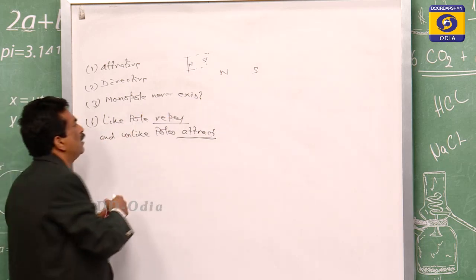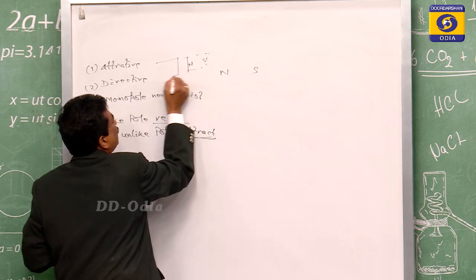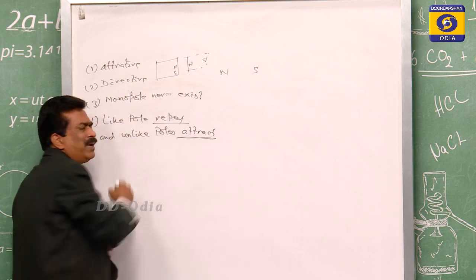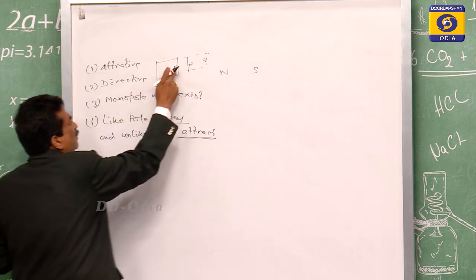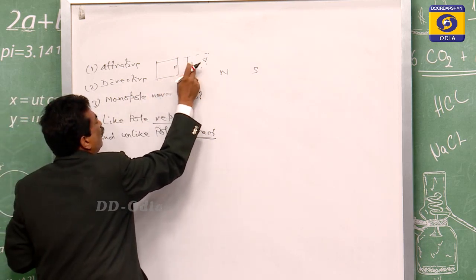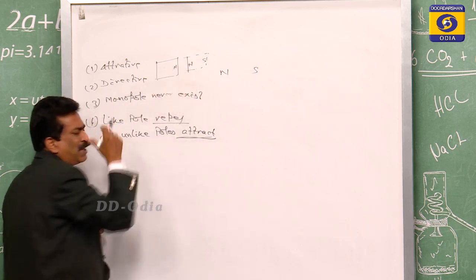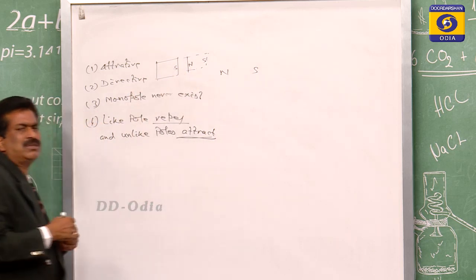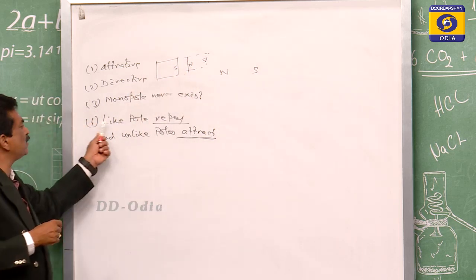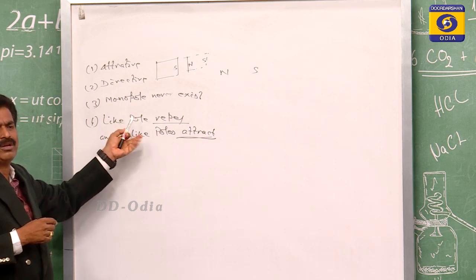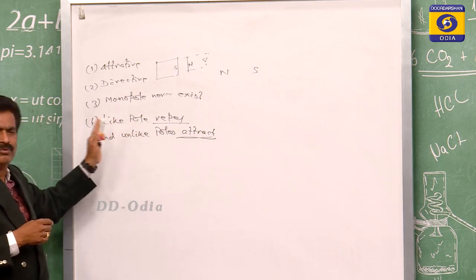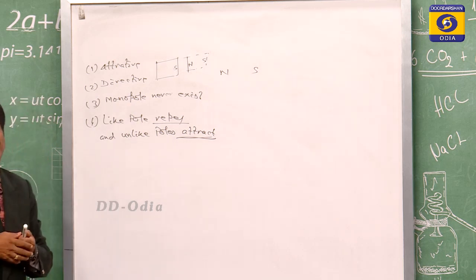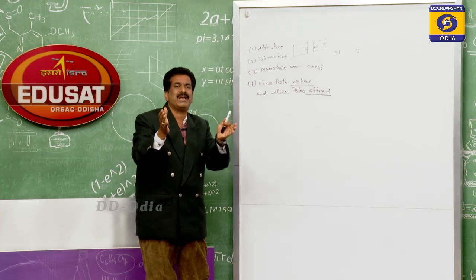Between the poles, suppose this is one magnet and this is another magnet, this is north, this is south, this may be north, this may be south. Suppose this north is taken, then there will be a force between north and north. Suppose this is south, between north and south there will be a force, and that force is attractive or repulsive, we came to know. So then the question comes, if the force is there, it must have a magnitude.